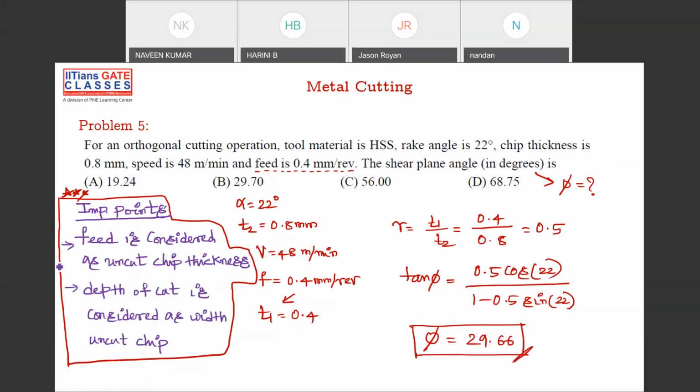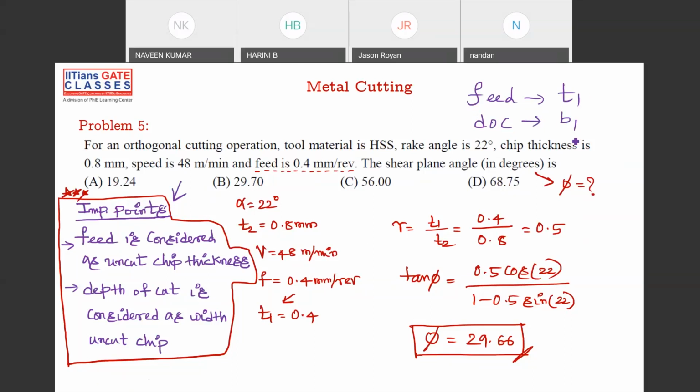Important point is here. Sometimes they won't give you the uncut chip thickness and cut chip thickness in a direct way. They'll give you in a different sense. The sense is here: feed is considered as uncut chip thickness, and depth of cut is considered as width of uncut chip. So please remember, feed can be denoted as T1 and depth of cut can be denoted as B1.